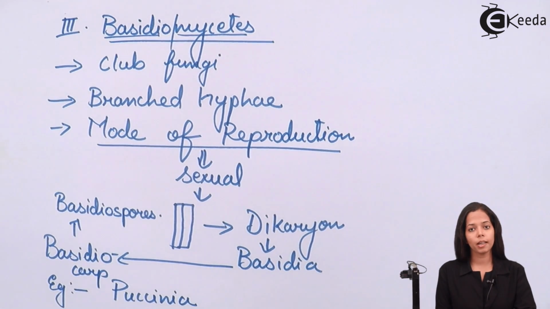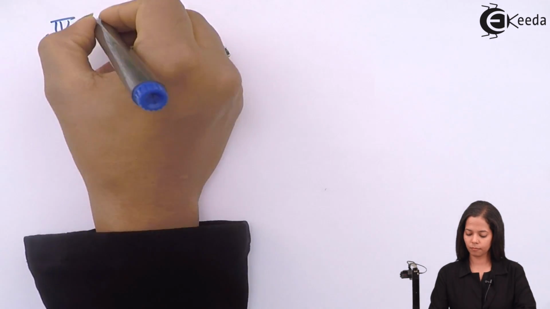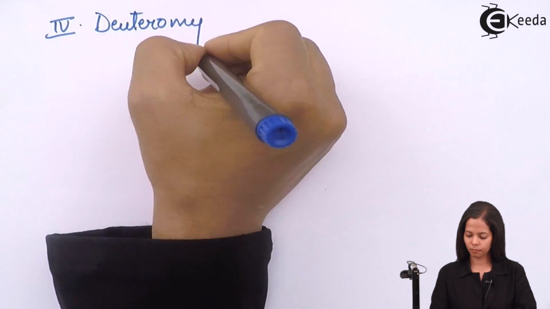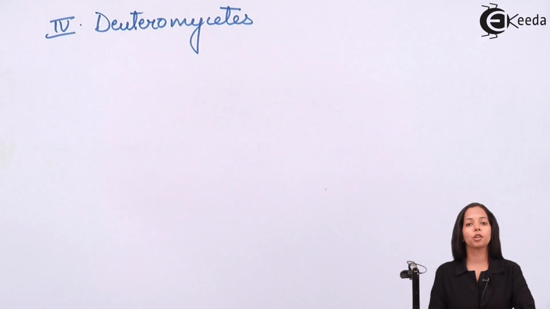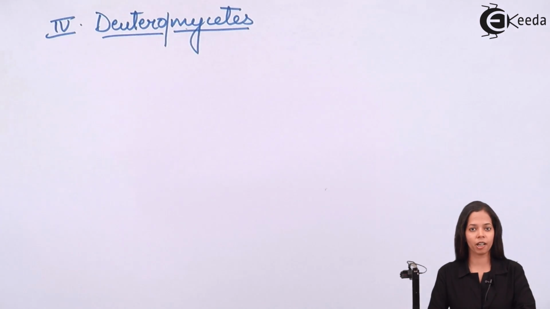Now we'll study next and the last types of fungi, that is Deuteromycetes. Now what is Deuteromycetes? Mycetes means fungal body and deutero means fake or temporary.